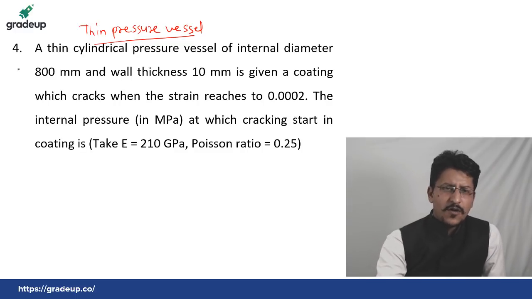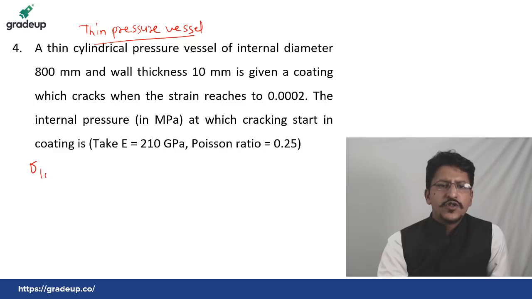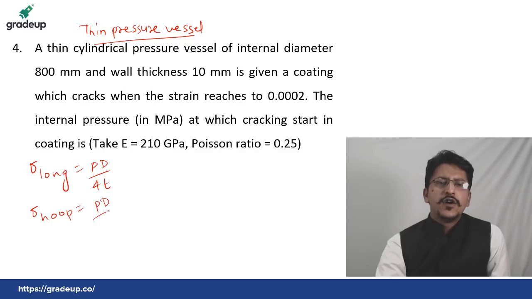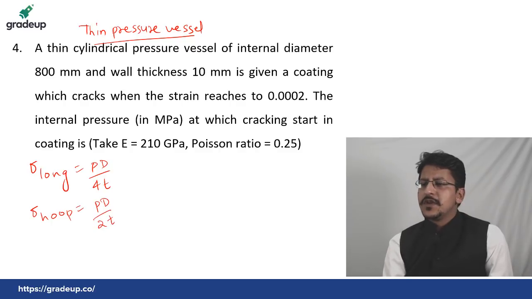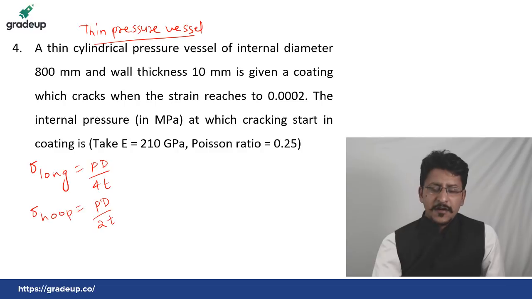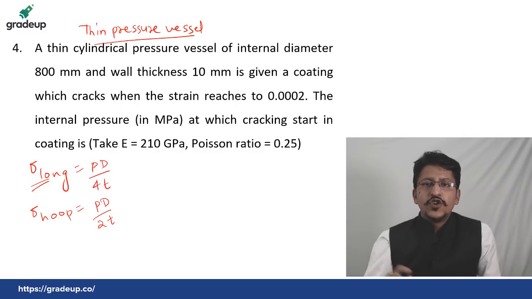Now I shall explain it. Longitudinal stress is given by PD by 4T and hoop stress is PD by 2T. Hoop stress is larger, obviously, but as the stress increases from 0 and reaches the value of longitudinal stress, cracks will start developing in the longitudinal direction.